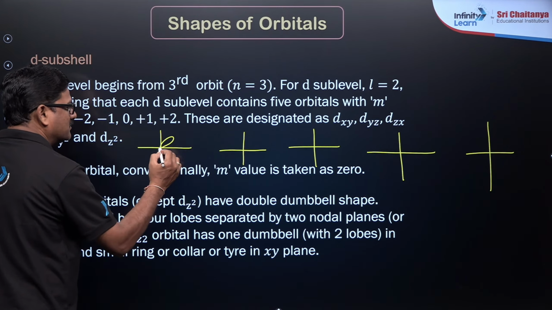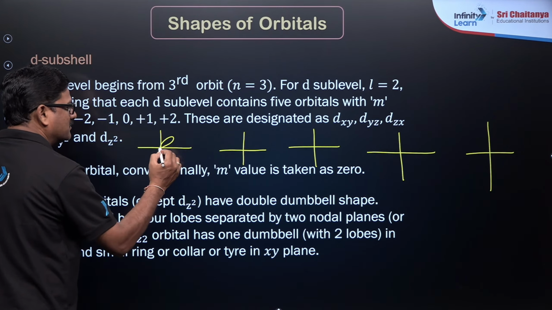So you can find the nodal planes over here. I am going to explain f orbital. It is going to be l is equal to 3. So m is equal to -3, -2, -1, 0, +1, +2 and +3. 7 orientations are there, and it is a quadri-dumbbell shape. So these are the quantum numbers.